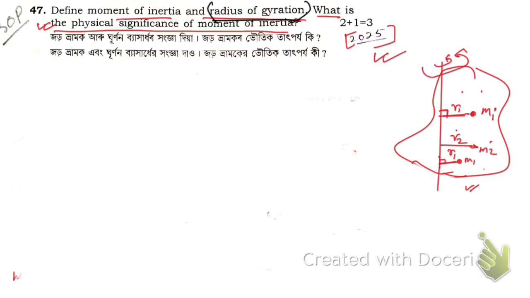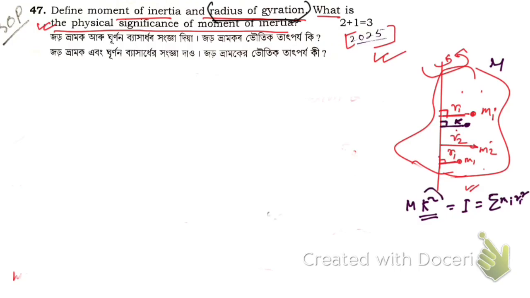So radius of gyration. Now you see in this body there must be a particular point, to which if the perpendicular distance from the axis of rotation is k, and if the mass of this whole body is capital M, then if you multiply this mass of the whole body with the square of this distance, you get the moment of inertia, which is equal to summation mi ri square.